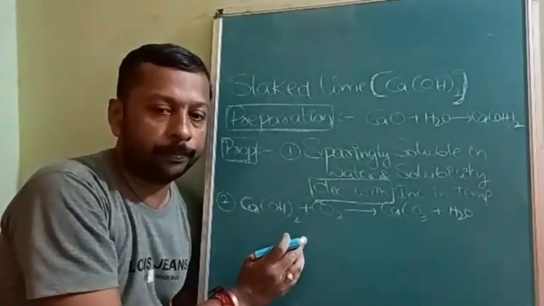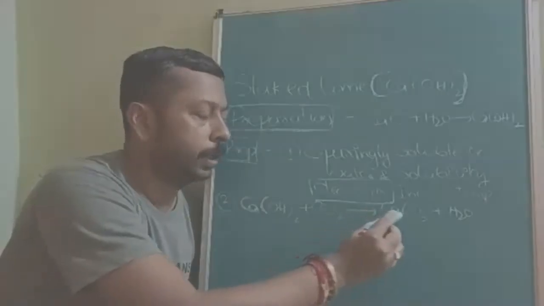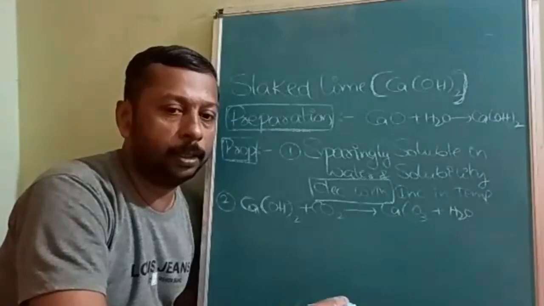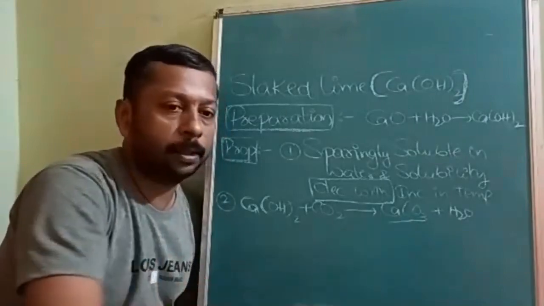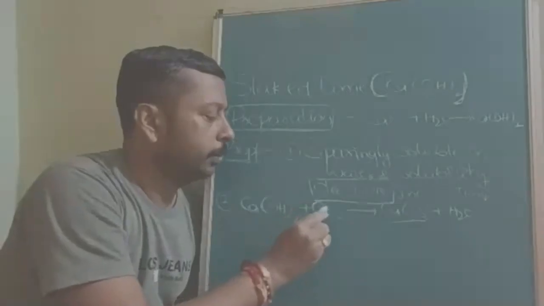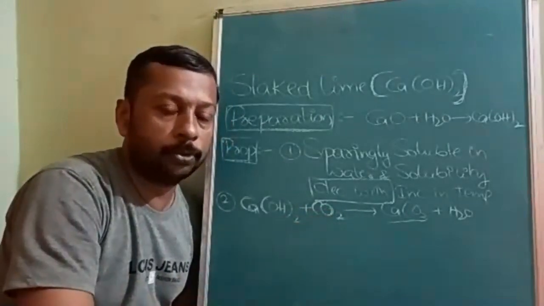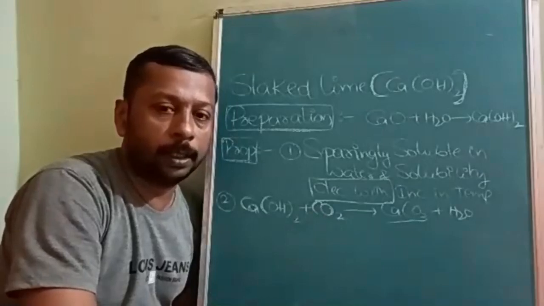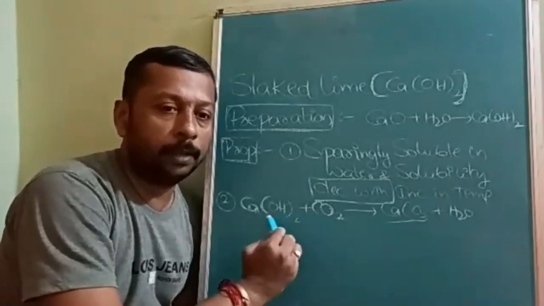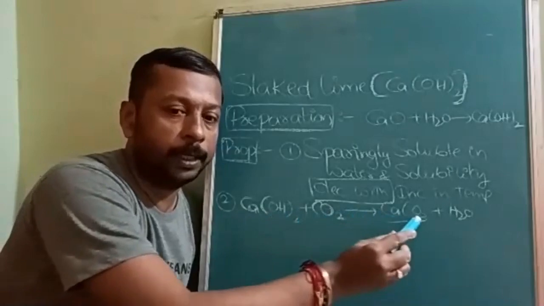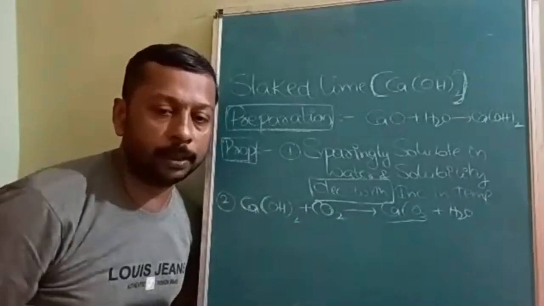And third, calcium hydroxide when treated with carbon dioxide will form CaCO3 plus H2O. This CaCO3 is limestone, and this reaction is used to check the presence of carbon dioxide in the atmosphere. If carbon dioxide is present, it will turn the lime water milky white. This is a qualitative analysis.